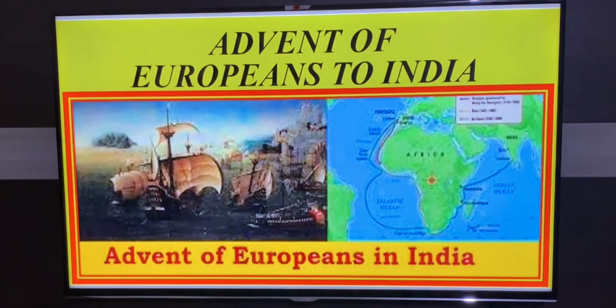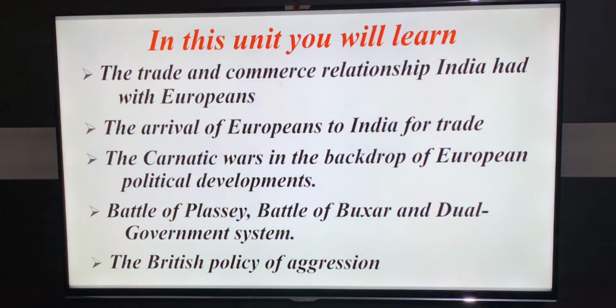Today, let us study about the advent of Europeans to India. In this unit, you will study about the trade and commerce relationship India had with Europeans, and the arrival of Europeans to India for trade.